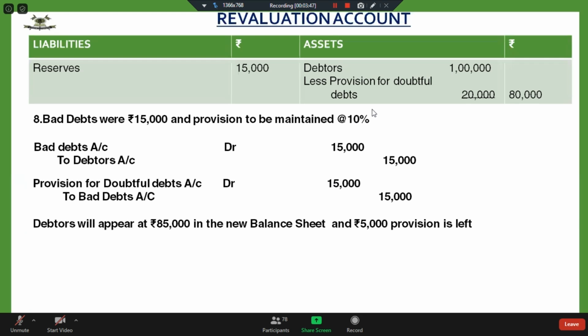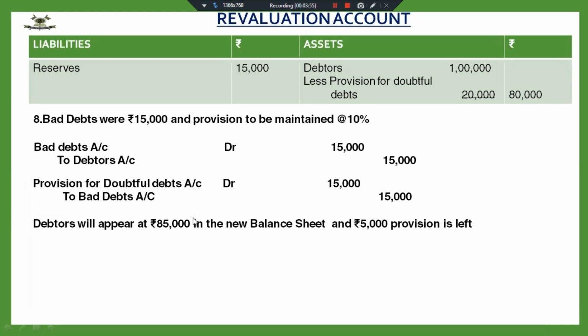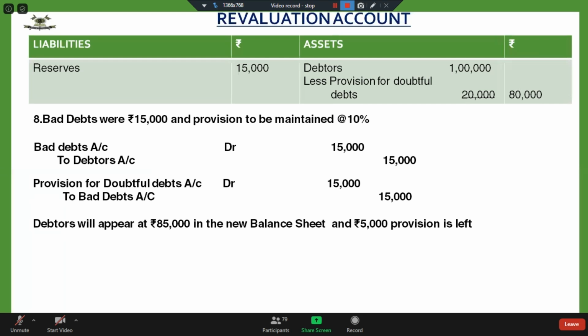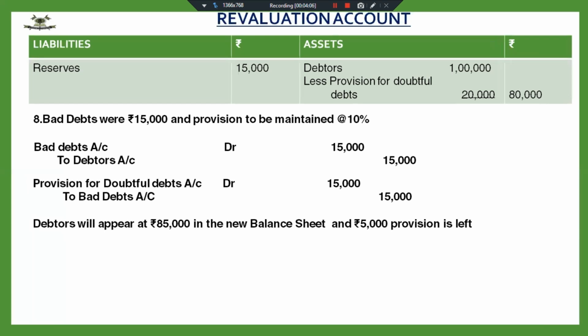But how much provision do I require? 10%. And provision is always created on gross debtors. That means I'm going to create provision of 10% on 85,000. So I require provision of 8,500 and out of this I have 5,000 with me.